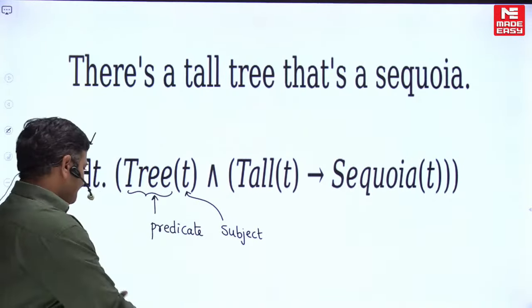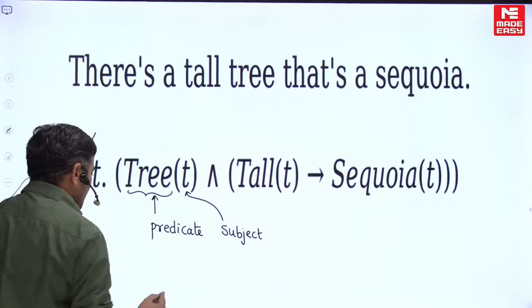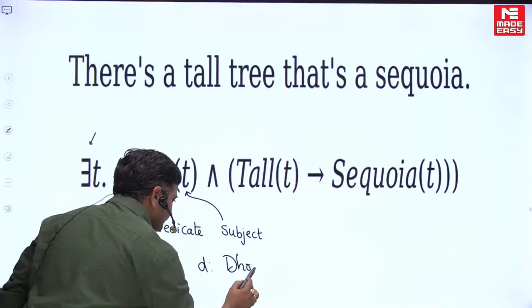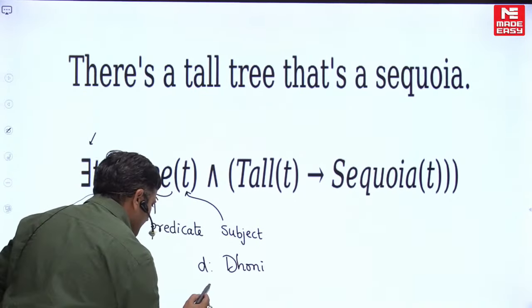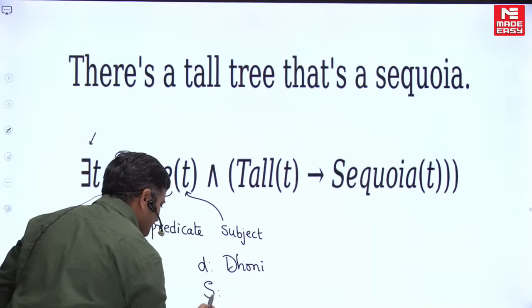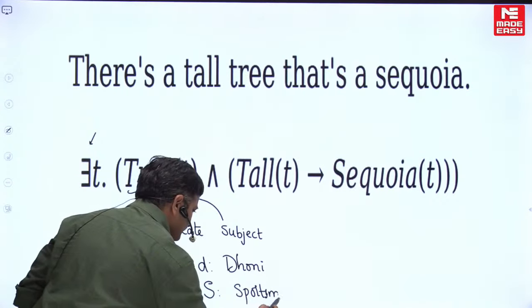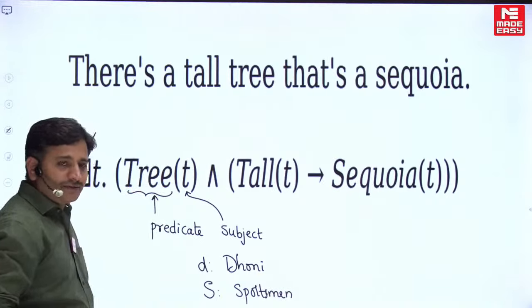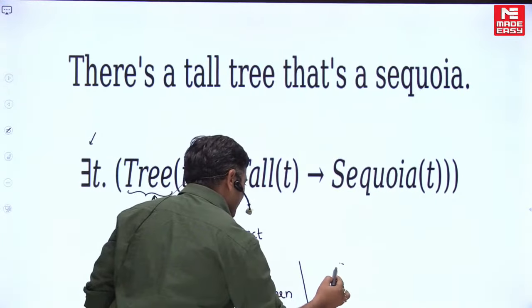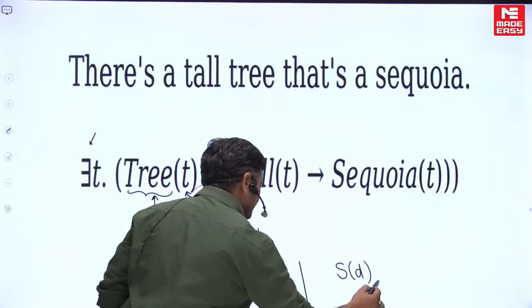For example, friends, if I define D stands for Dhoni and S is a predicate, that is sportsman. If I define like this, now if I combine a first order statement like this, S of D, it is nothing but